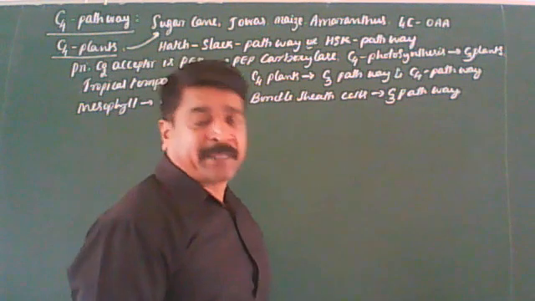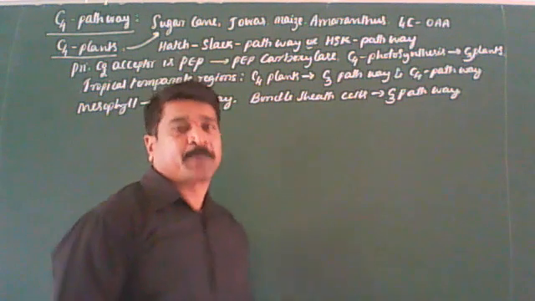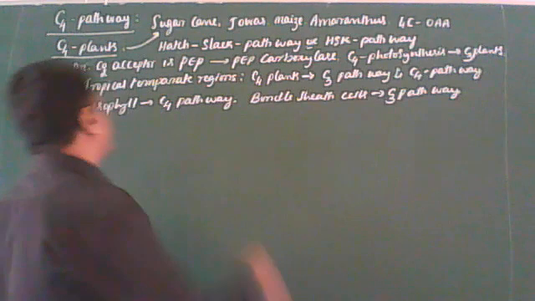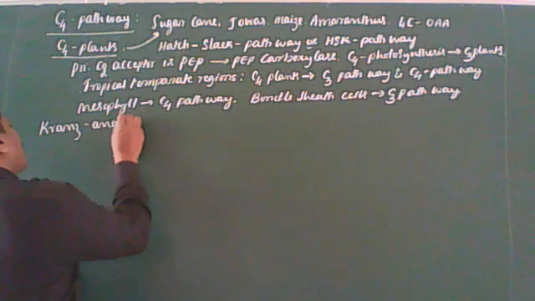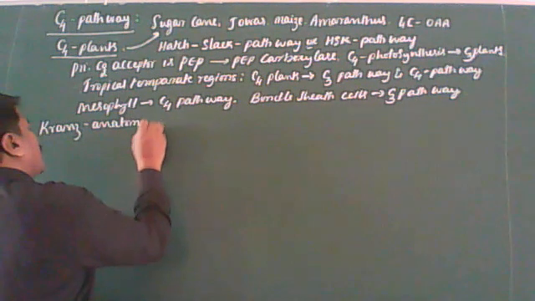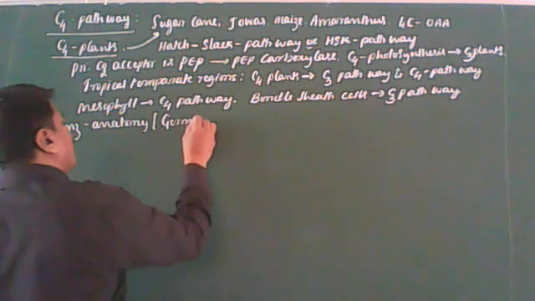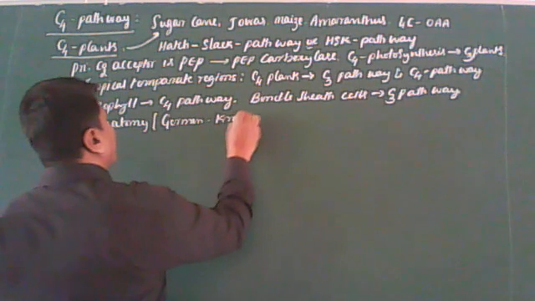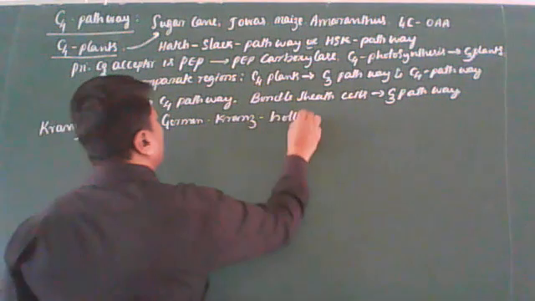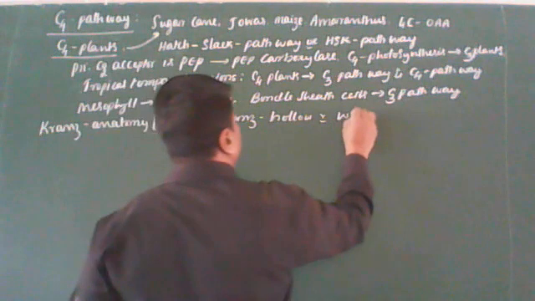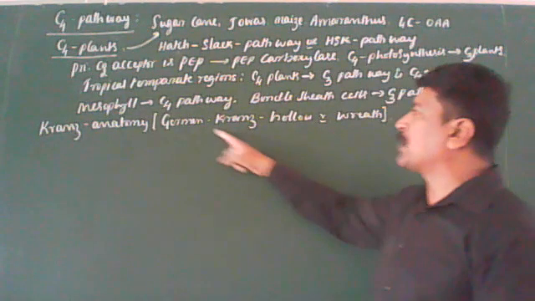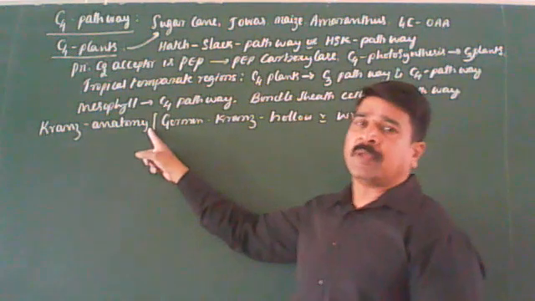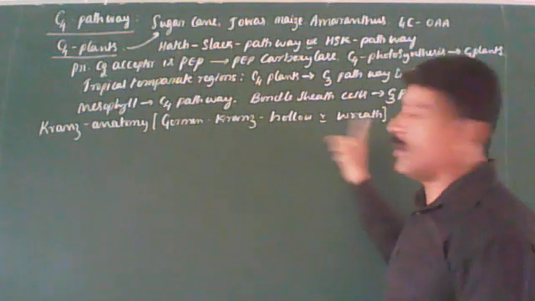So C4 plants exhibit a special type of leaf anatomy called Kranz anatomy. According to German, Kranz is nothing but halo or wreath. Got it now? So this is also very important.